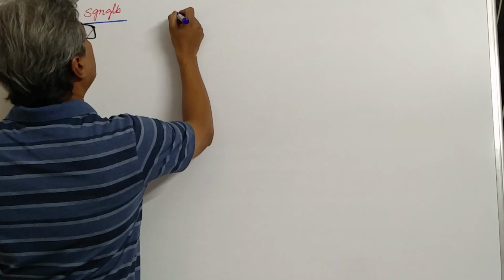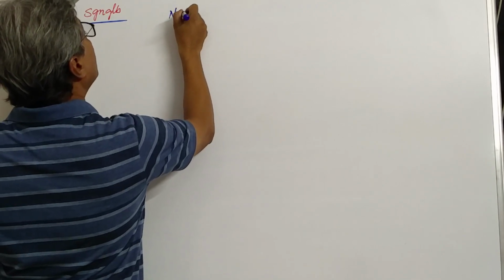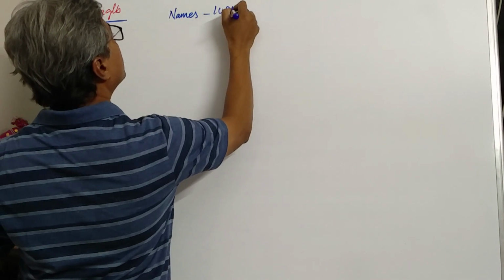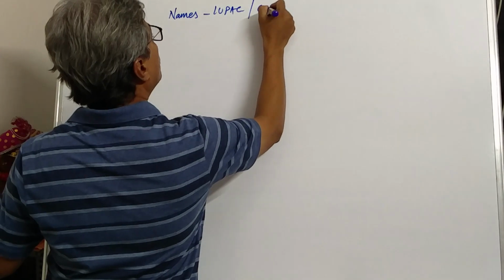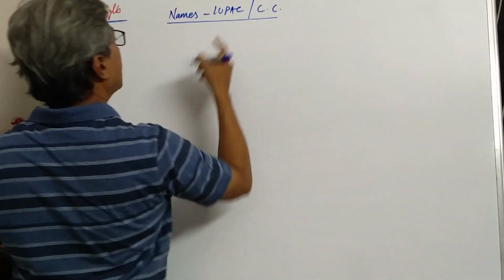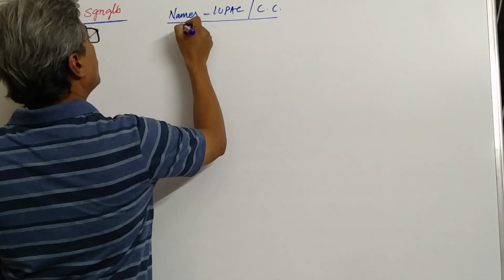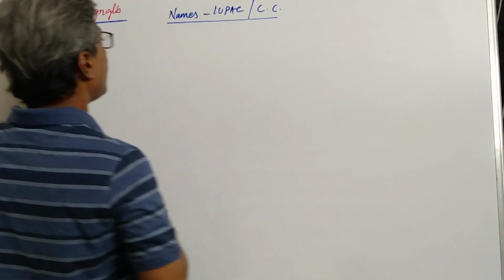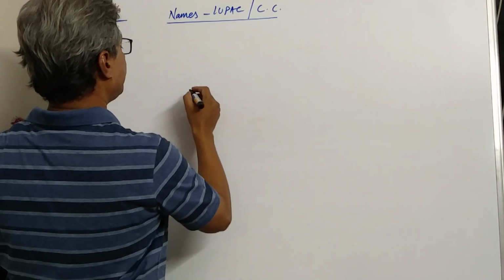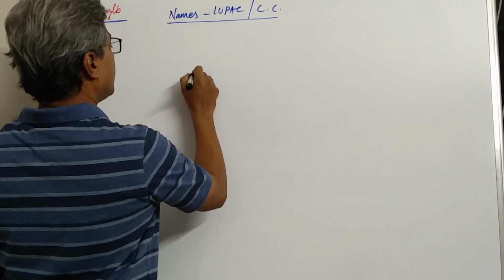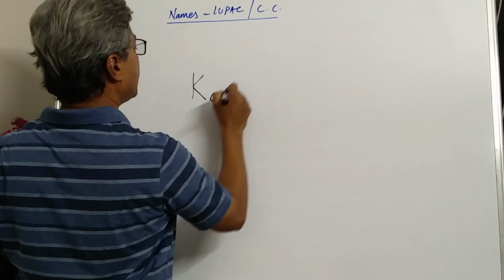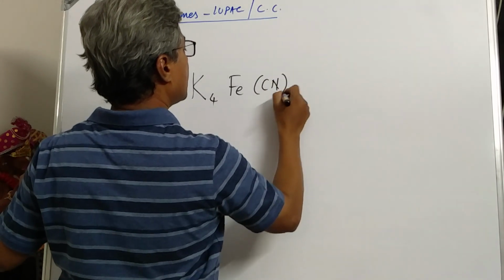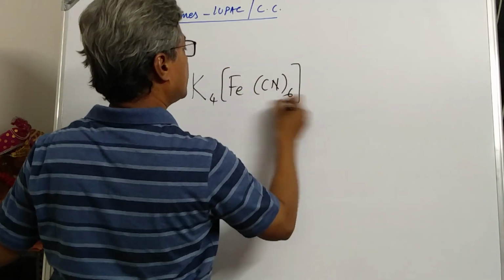Here we are trying to write the names according to IUPAC system of coordination compounds. That is names from formula. To frame the rules, we take one example. The best example is, say, K4[Fe(CN)6].